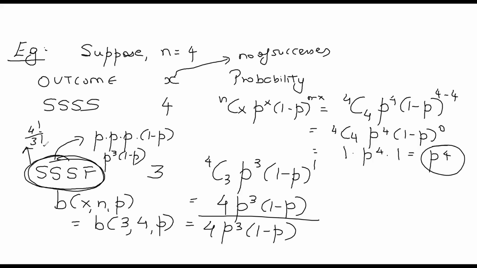If I only talk about SSSF, the probability is p cube into (1 minus p). But SSSF can itself arrange in 4 factorial upon 3 factorial ways, because we have 3 successes. So this will be exactly 4. That is why it is 4 p cube into (1 minus p). I hope all students are clear with this, and there is no doubt.